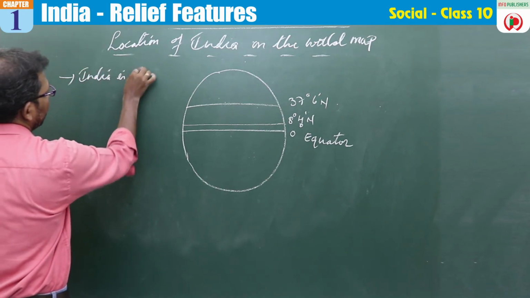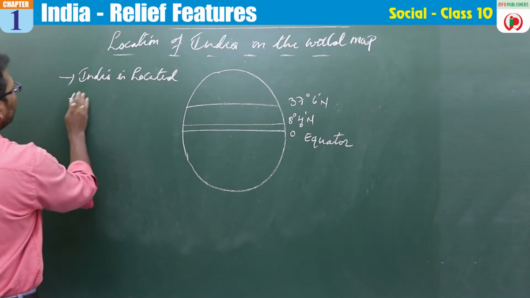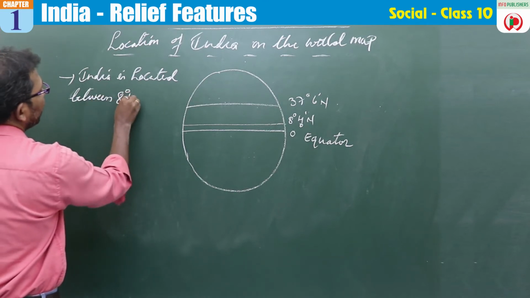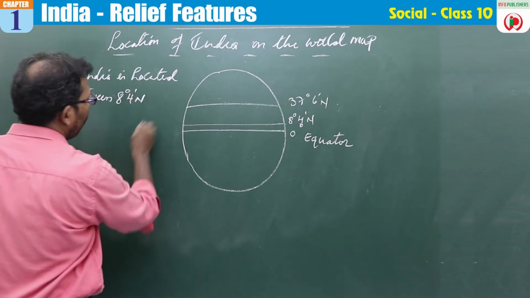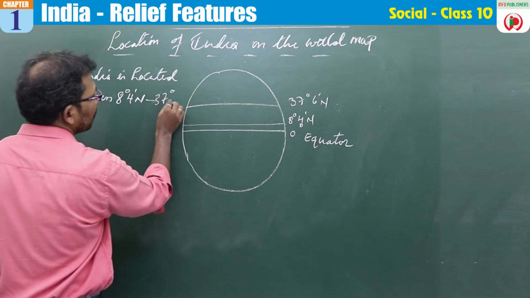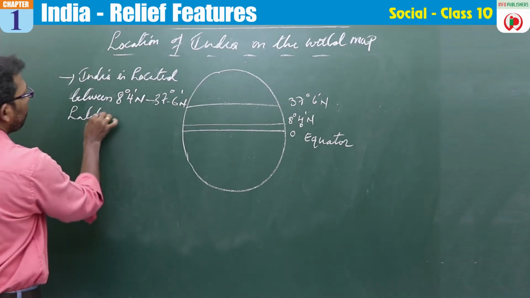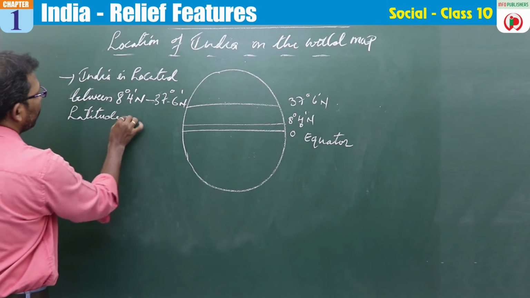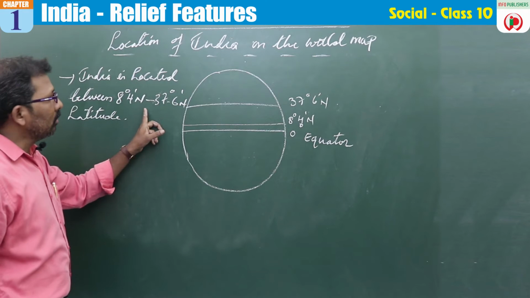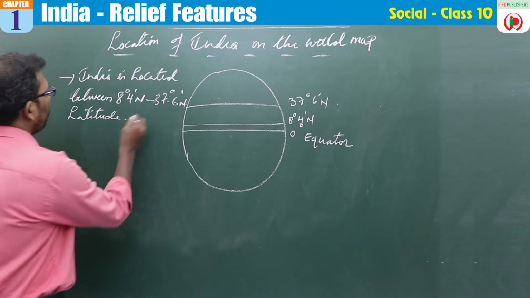India is located between 8 degrees 4 minutes north to 37 degrees 6 minutes north latitude. So India is located between 8 degrees 4 minutes north to 37 degrees 6 minutes north latitude.